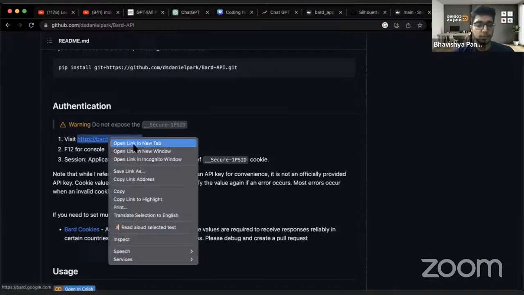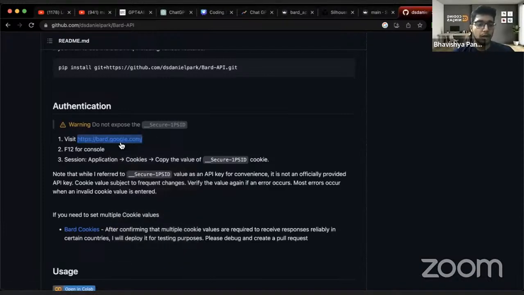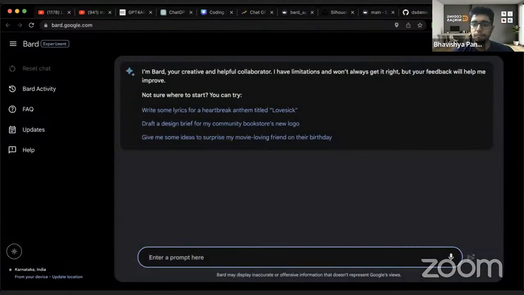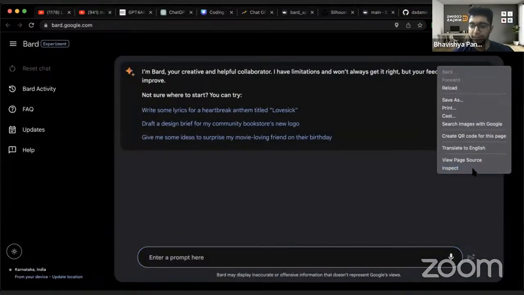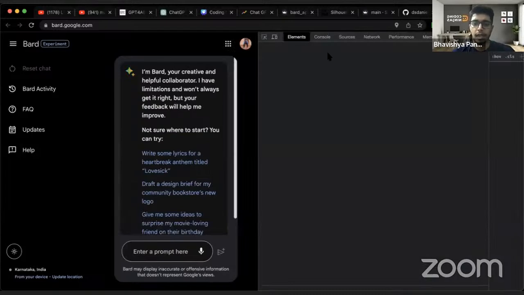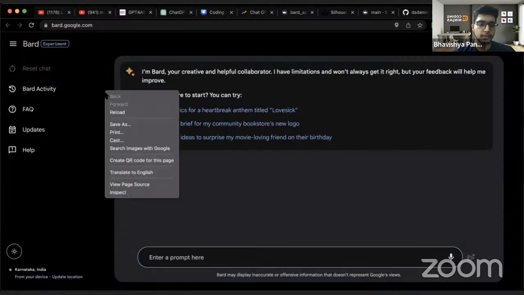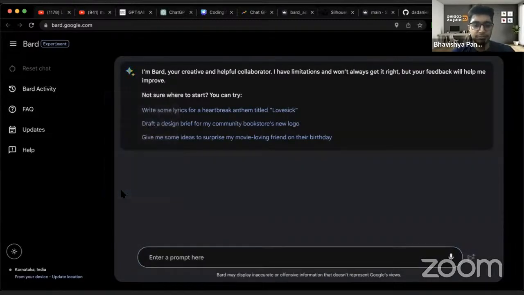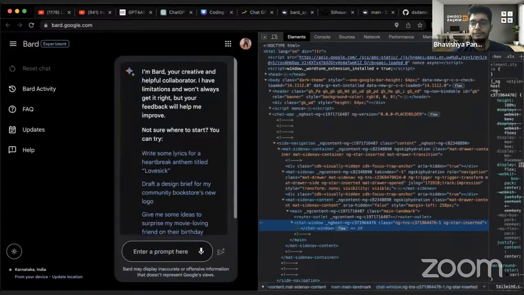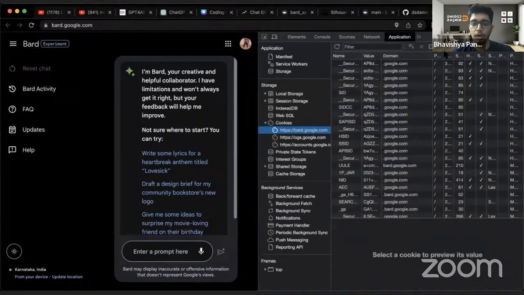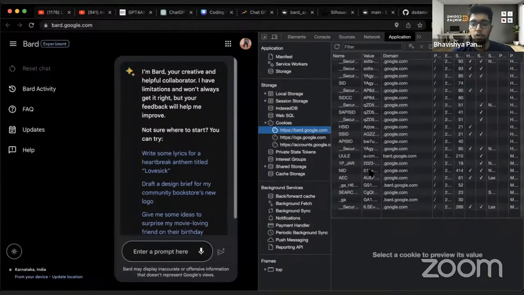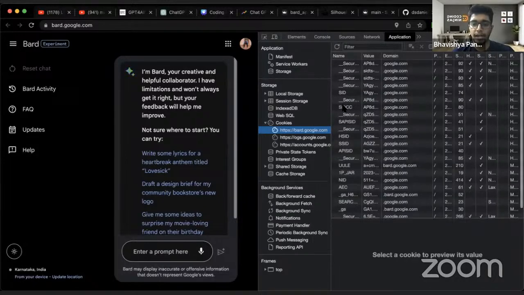So what you have to do is go to bard.com, right? Here on Bard, you have to click on inspect. I'll show, go to Bard, right click, inspect. Click on this arrow, you would get application, go to application, and then you would be able to see underscore secure 1.